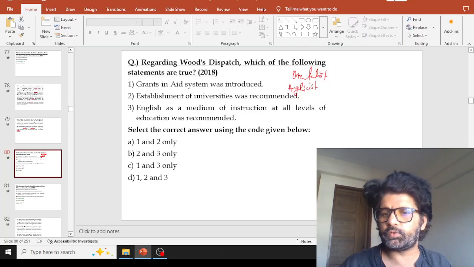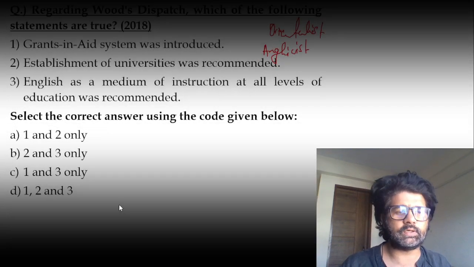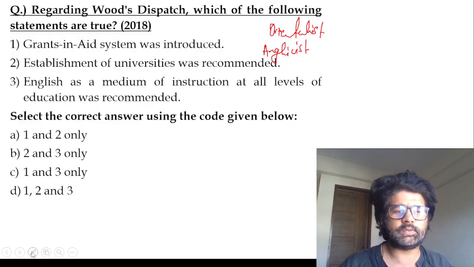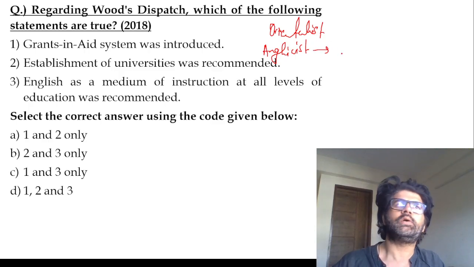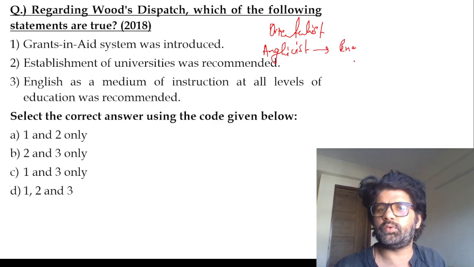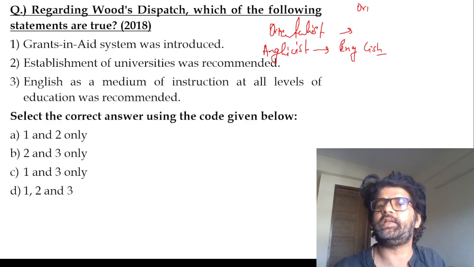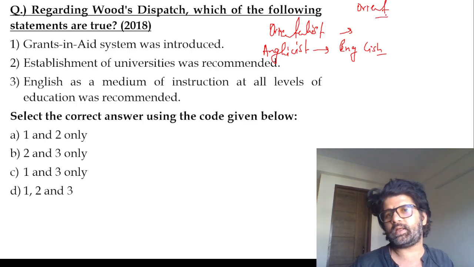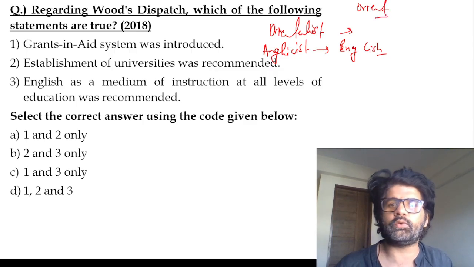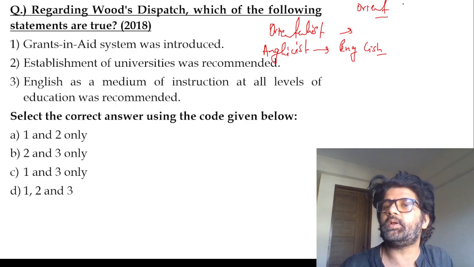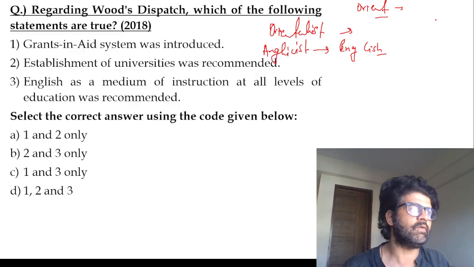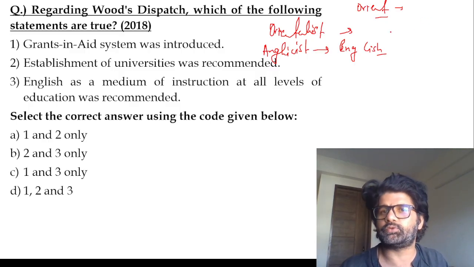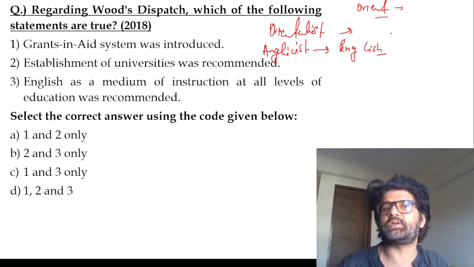So we are talking about Wood's Dispatch. Macaulay Minute, 1835. There are two groups, right? Orientalist and Anglicist. The Anglicist group said English education is the way to go. We have to spread English education here, there, everywhere. Orientalist, Orient, Far East. They said no no no. Orientalists said we have to understand the culture where we are going and whatever we are capturing. So let's try to understand Indian culture, Sanskrit, Arabic, whatever language.